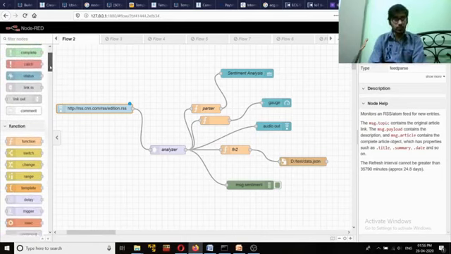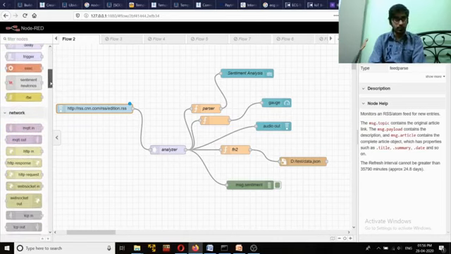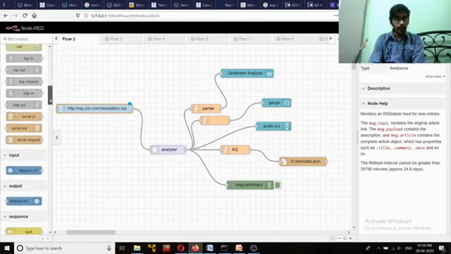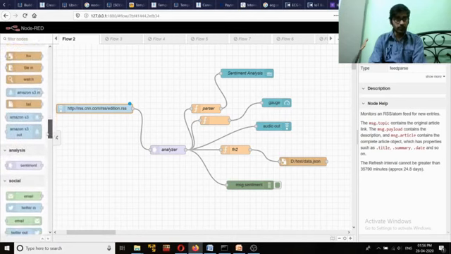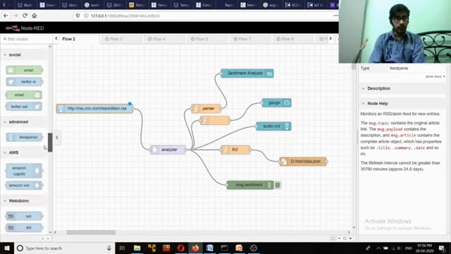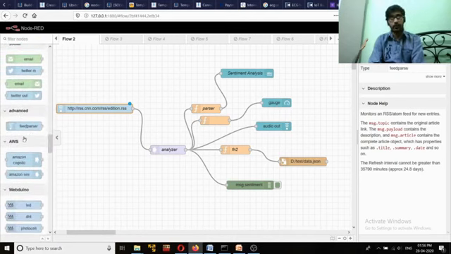So what we can do over there is simply use a feed parser node. You can see in the advanced tab there is feed parser. Now what is the job of this feed parser? The fundamental job of this feed parser node is to parse the RSS feeds from different news channels. Basically, RSS feeds are very common for news channels nowadays.